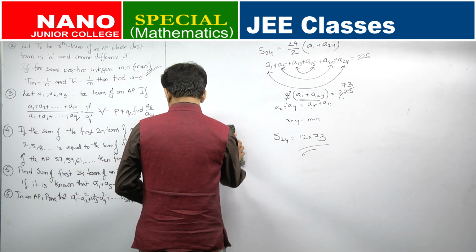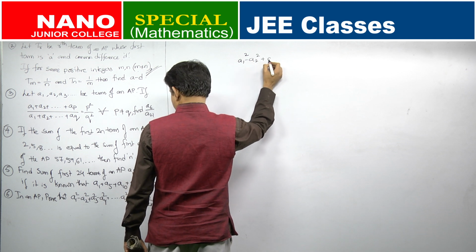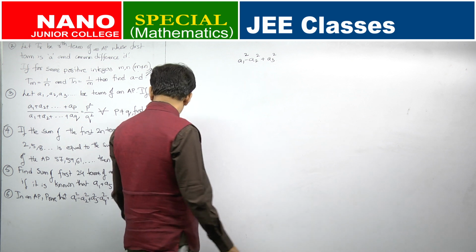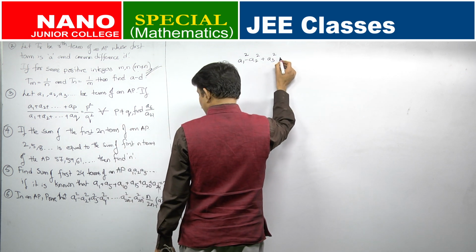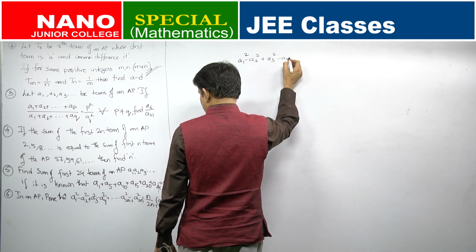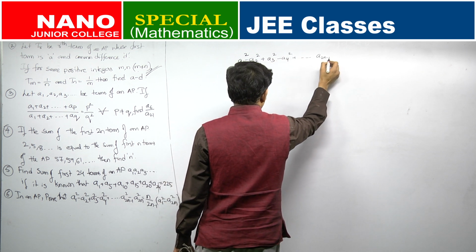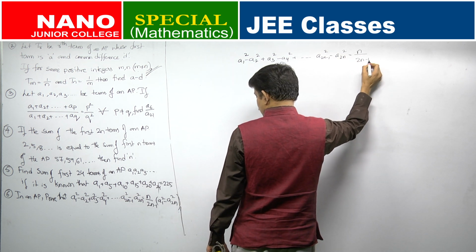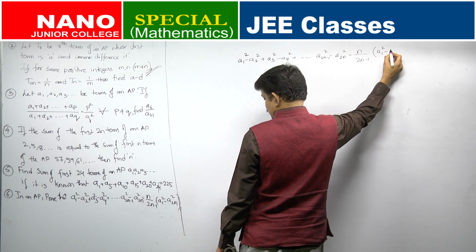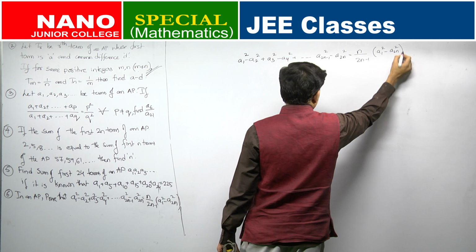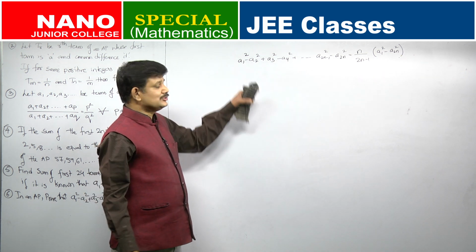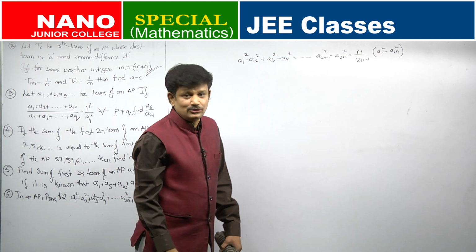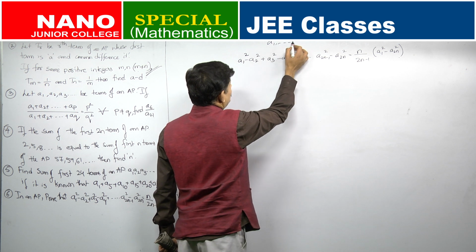Last question for this session. In this question, A1, A2, A3 and so on are given to be AP. We want A1 square minus A2 square plus A3 square minus A4 square, and so on up to A2n minus 1 square minus A2n square, to be equal to n by 2n minus 1 into A1 square minus A2n square. This is what we have to prove, where A1, A2, A3 and so on are in AP.